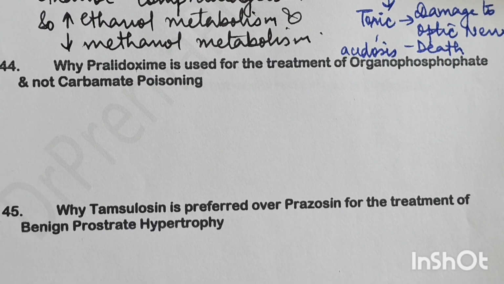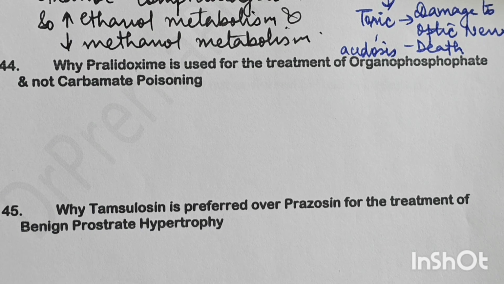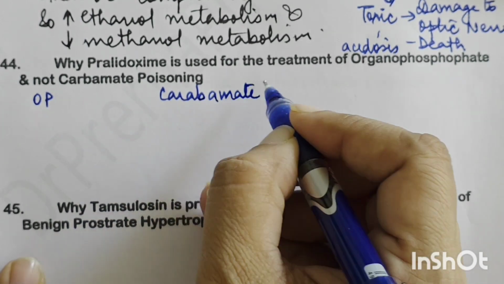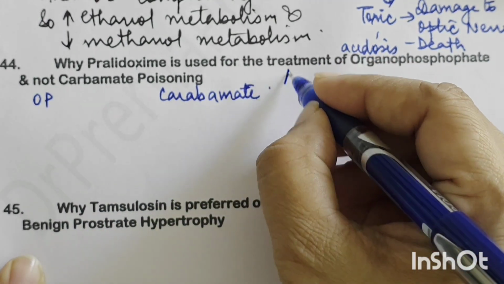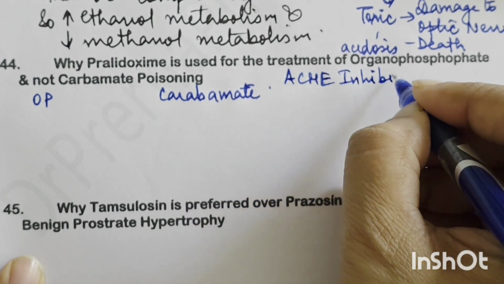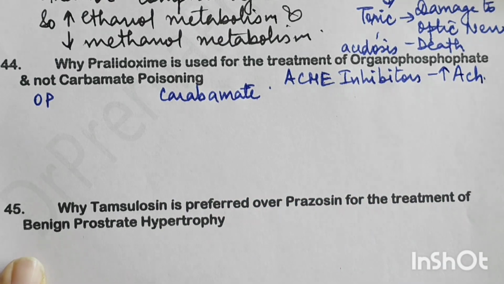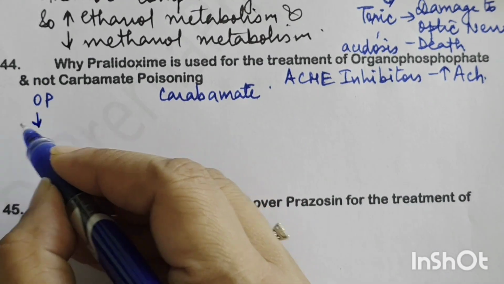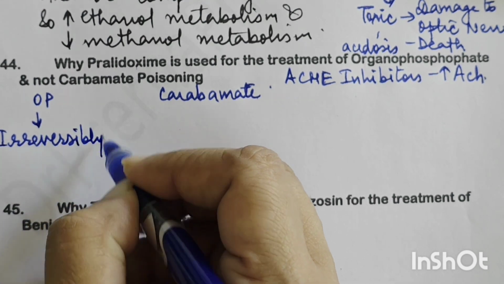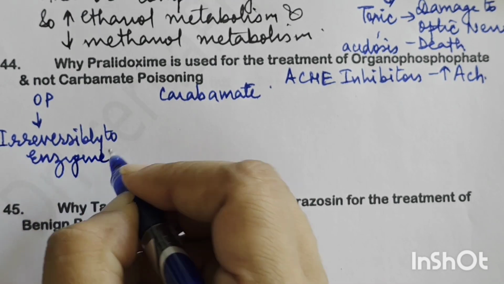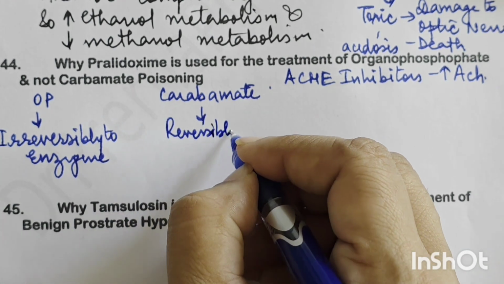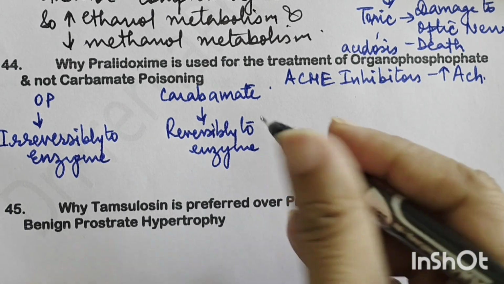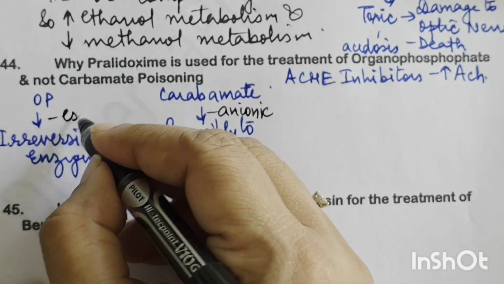Next is why paracetamol is used for the treatment of organophosphate and not carbamate poisoning. Before that we need to understand organophosphates and carbamates. These are basically acetylcholinesterase inhibitors. So what they do is that they increase the action of acetylcholine by inhibiting the cholinesterase enzyme. Now organophosphates and carbamates are usually found in poisons like pesticides. Organophosphates bind irreversibly to the enzyme, and carbamates bind reversibly to the enzyme. Carbamates bind at the anionic site, while organophosphates bind at the esteratic site of the enzyme.